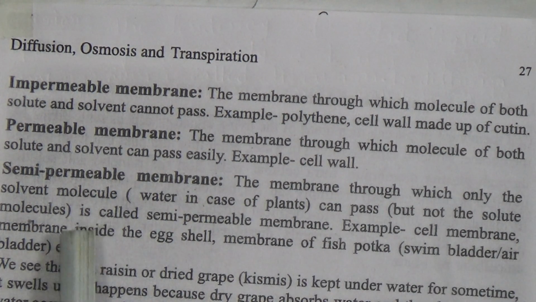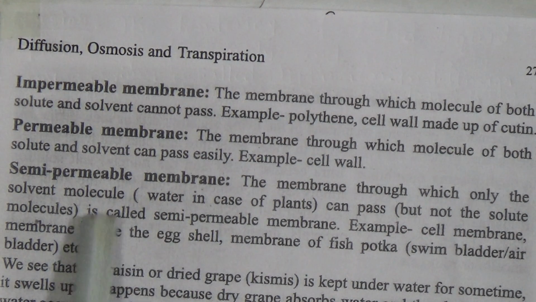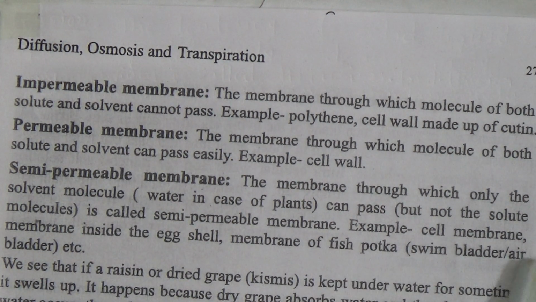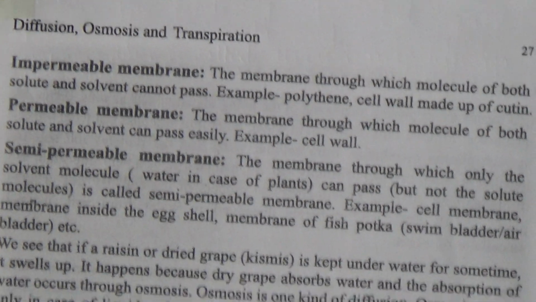And semi-permeable membrane: the membrane through which only the solvent molecules, that is water, can pass, but not solute. These membranes are called semi-permeable membranes. For example, the membrane inside the eggshell, the membrane of a fish pot, etc. are examples of semi-permeable membrane.